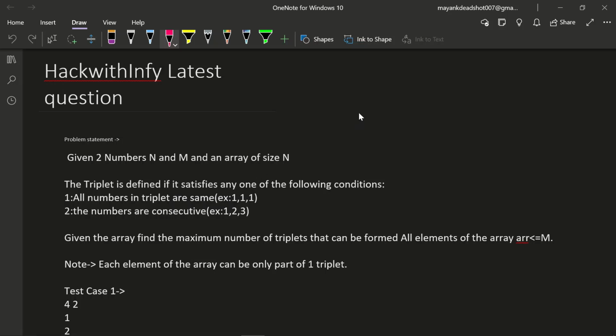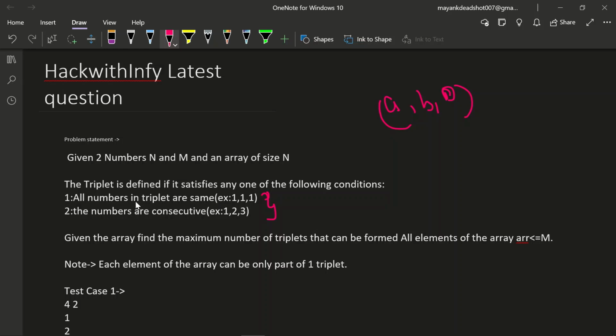A triplet, as this question means, is any set with three integers. Any set with three integers is going to be a triplet. Suppose 1 1 1 is a triplet, 1 2 3 is a triplet. So it is saying that if a triplet satisfies these two conditions, then we will follow what the question is saying.